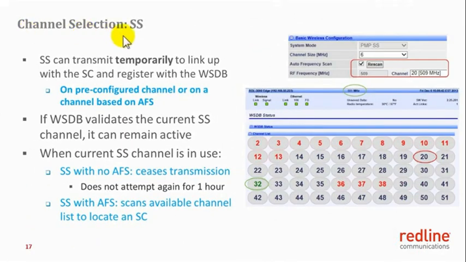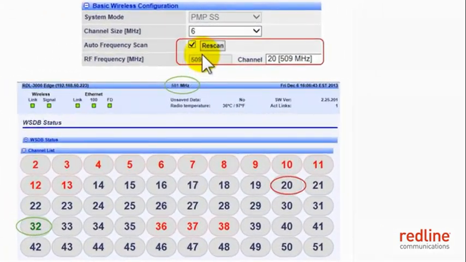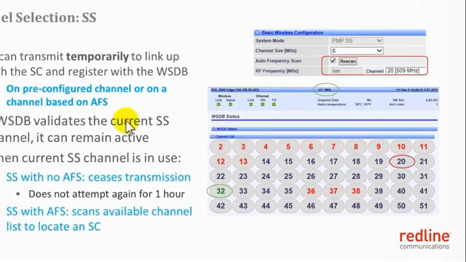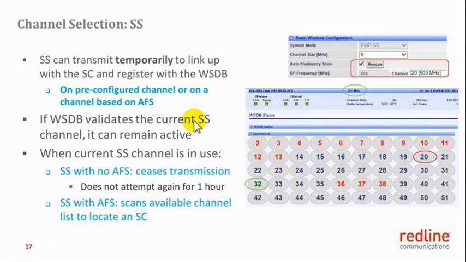The RF channel selection in the subscriber station can be manual or through the auto frequency scan. The subscriber can be configured on any of the channels enabled by the FCC specific options key, or the subscriber could be configured to use the auto frequency scan. Irrespective of the frequency selection method, the subscriber will locate the sector controller to begin with and will link up with it on either the configured frequency, or it will locate the sector controller through the frequency scan process and link up with it. As discussed earlier, within 30 seconds of linking up with the sector controller, the subscriber must register and obtain the list of available channels for its own deployment location.